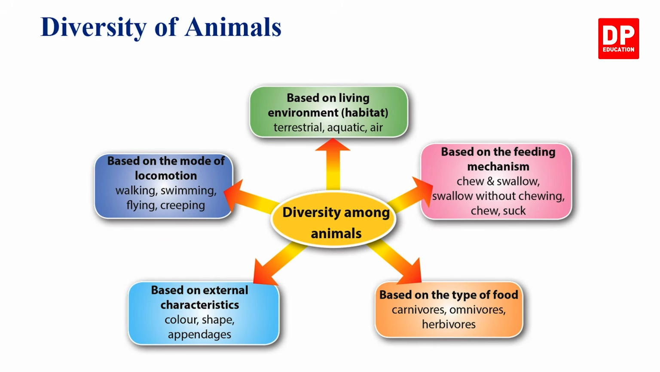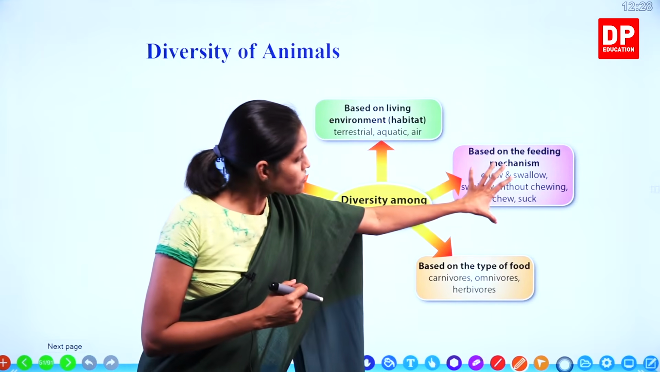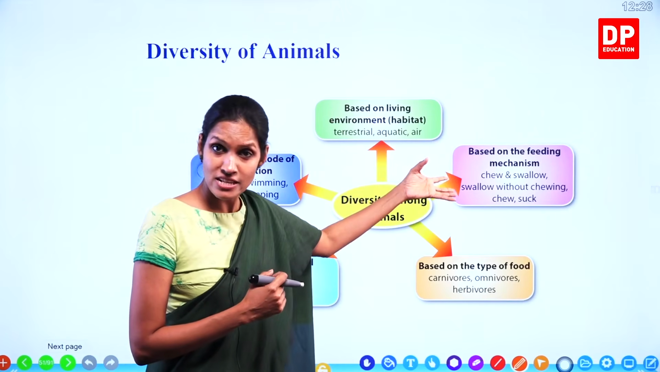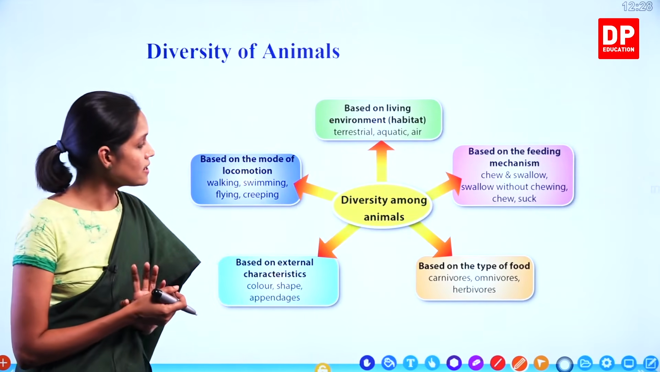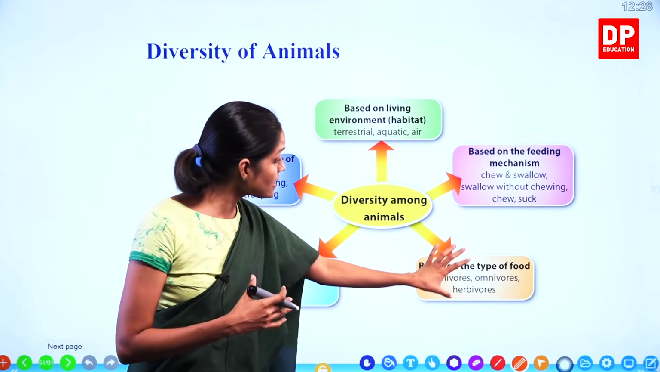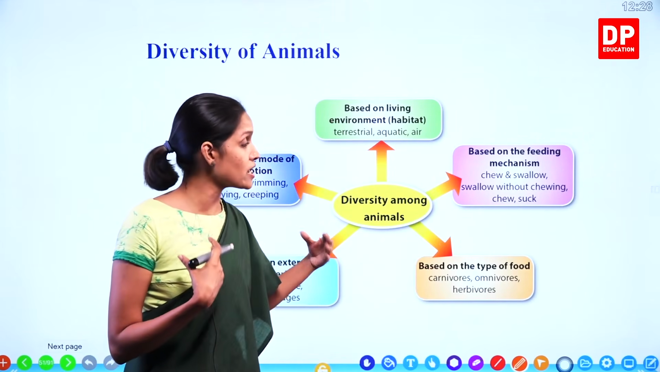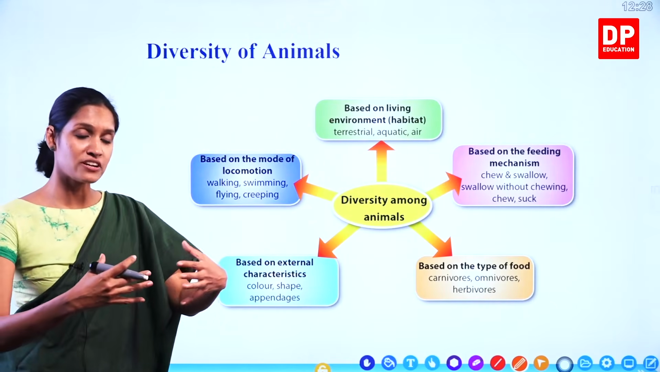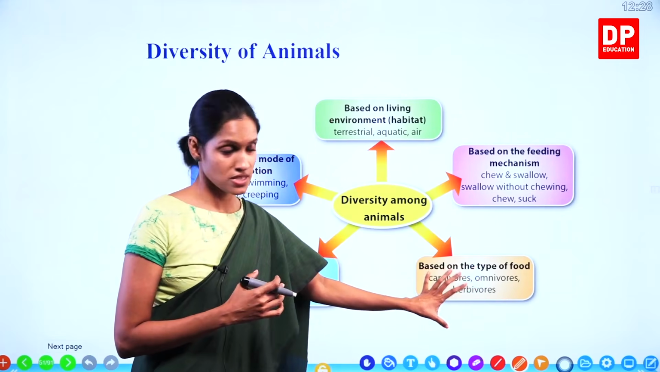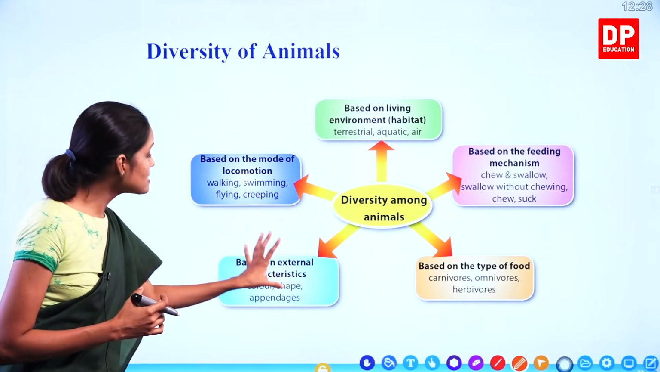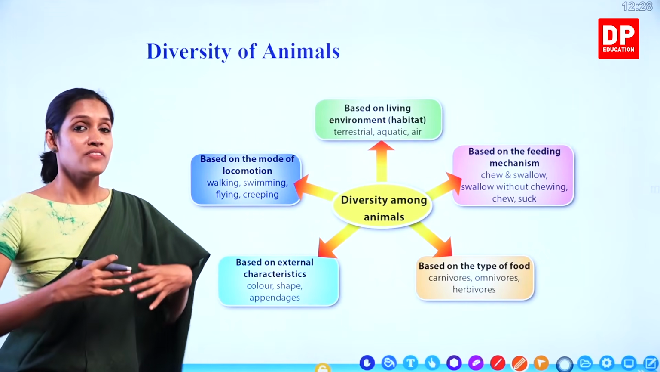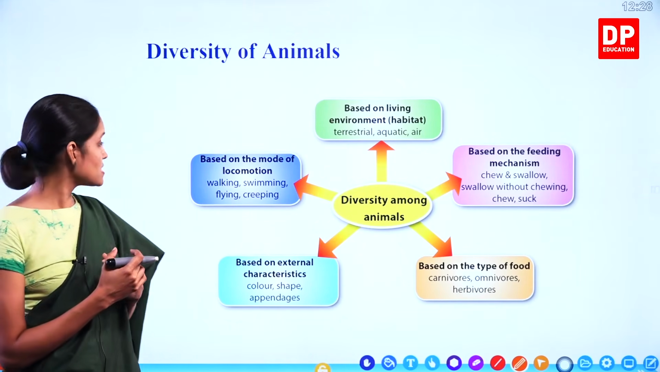Some of them chew and swallow like us, some of them swallow without chewing, and some of them suck nectar like butterflies, right children? And based on the type of food we eat, there are so many differences among animals. You have already learned about carnivores, omnivores and herbivores. And based on external characteristics, morphological features, their color, their shape, their different appendages or body parts present, likewise.